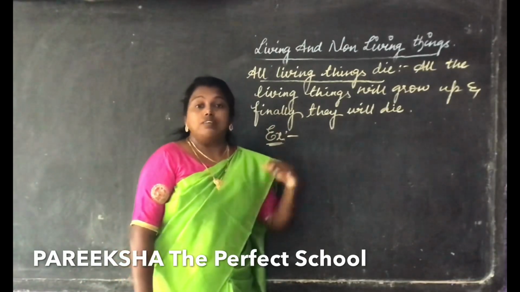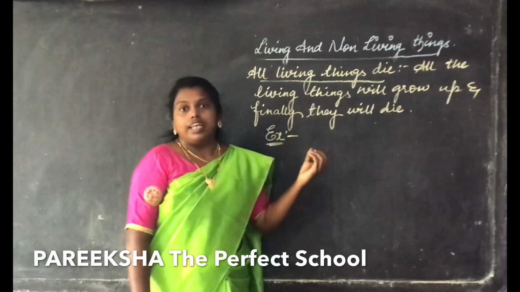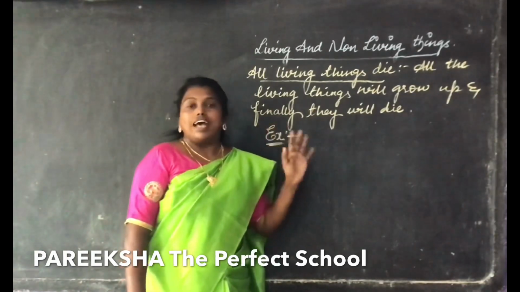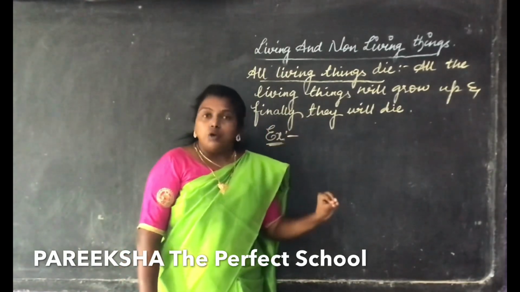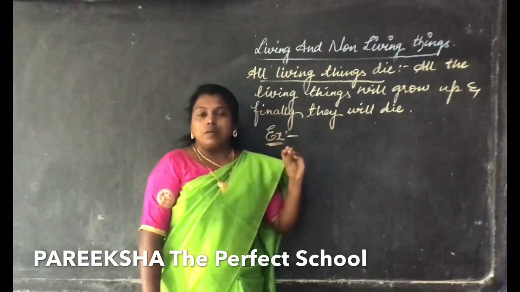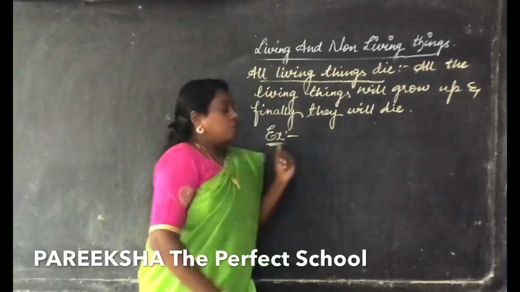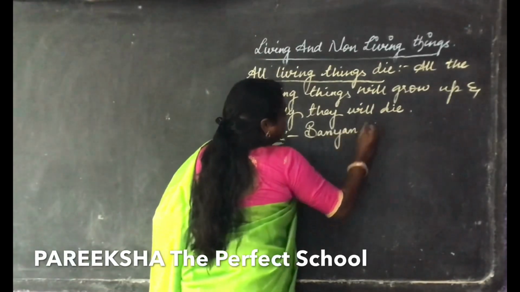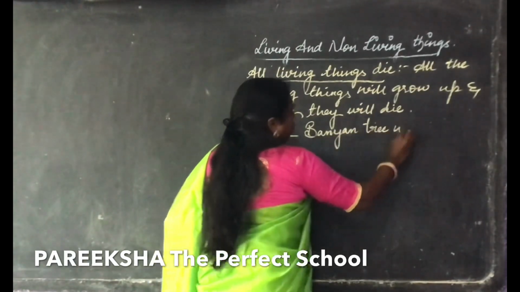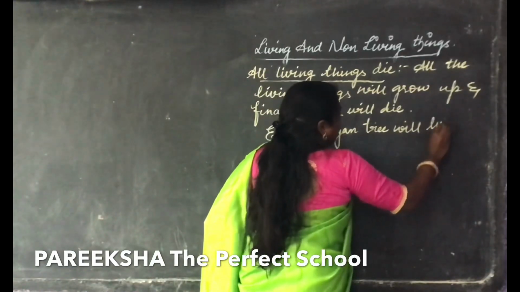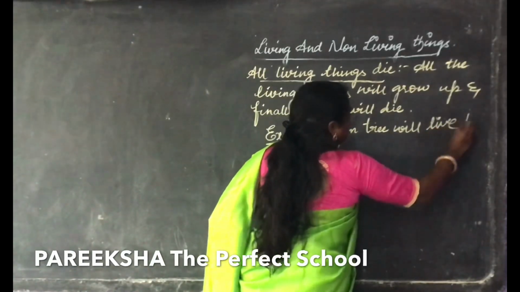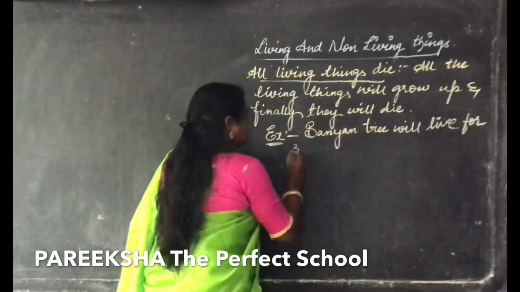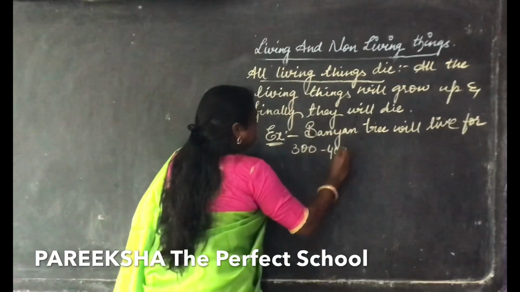Some plants live for only a few months, whereas some plants live for many years, even more than 1,000 years. For example, the banyan tree will live for 300 to 400 years.